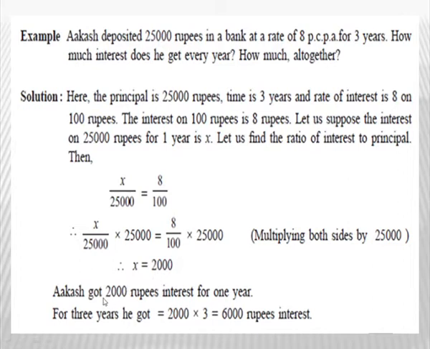It means Akash got 2000 rupees interest for 1 year. So this is the interest of 1 year. But for how many years had he deposited the money? He deposited for 3 years. So we will multiply the interest by 3 to get the interest for 3 years. That is, 2000 multiplied by 3 is 6000 rupees.